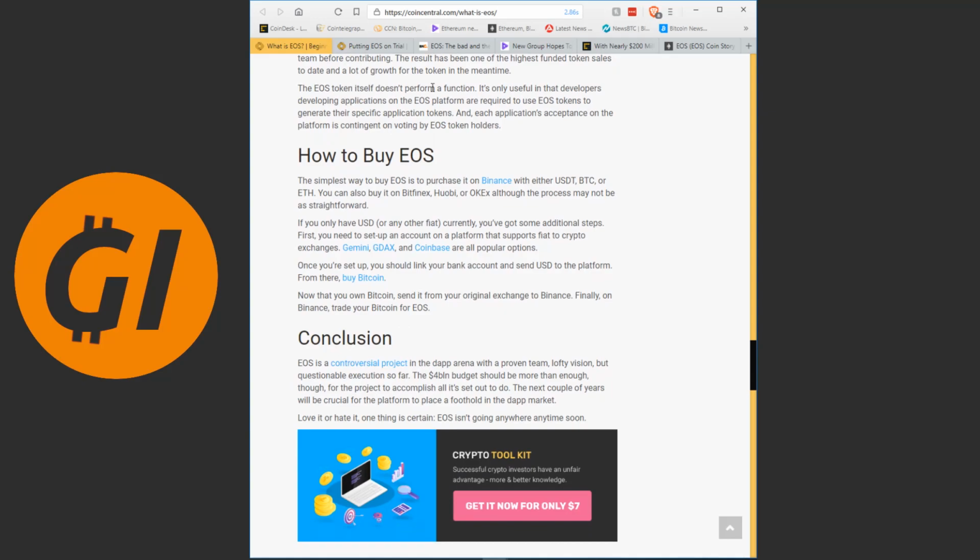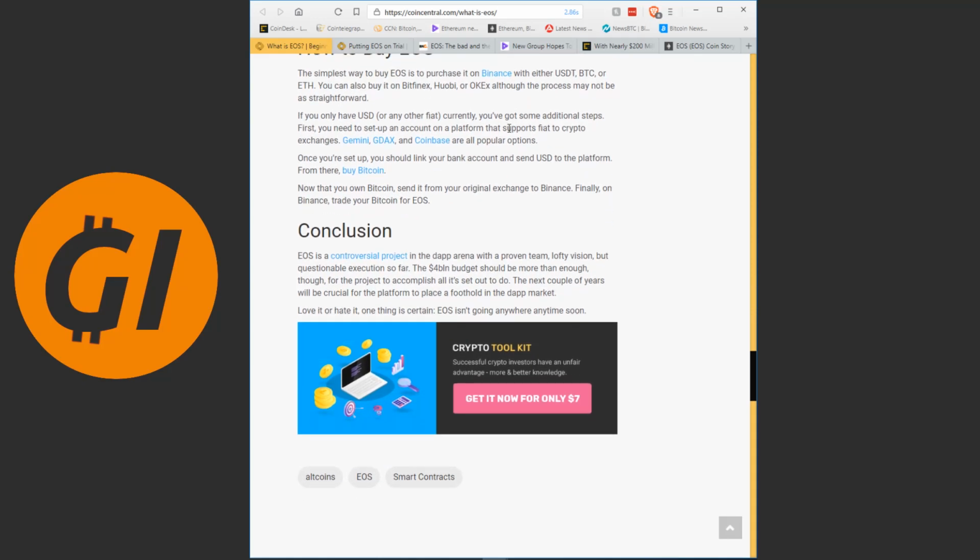The EOS token itself doesn't perform a function. It's only useful in that developers developing applications on the platform are required to use EOS tokens to generate their specific tokens. So it's meant to build applications on top of it that have their own tokens, but to get these tokens you need to have EOS tokens. Any application that runs on top of it will have its own token, but there will be an equal number of EOS tokens locked in to make those. And each application's acceptance on the platform is contingent on voting by EOS token holders.